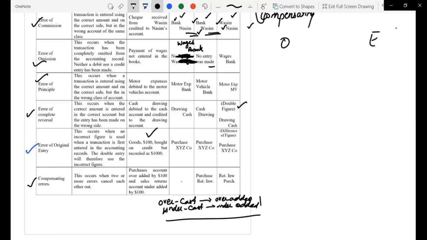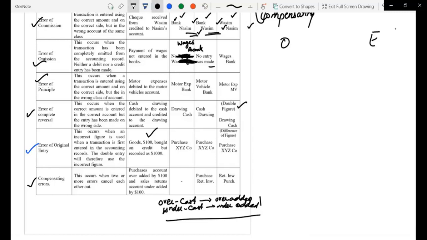But see, due to the workload, accountants sometimes make these errors. If I ask you to study for 7 to 8 hours, after that you will not be able to solve even a simple mathematical question, because you would be exhausted. So while working 8 to 10 hours, an accountant can also be exhausted, and he may be having some domestic issues as well. So he was quite depressed, and due to that, he may have made two different errors. But those two different errors, by coincidence, did not affect the trial balance. They cancelled each other out.